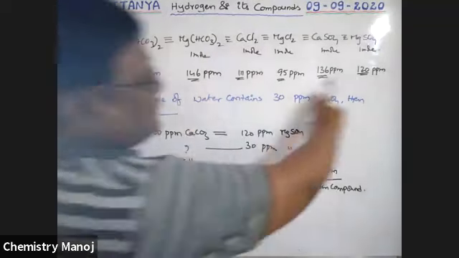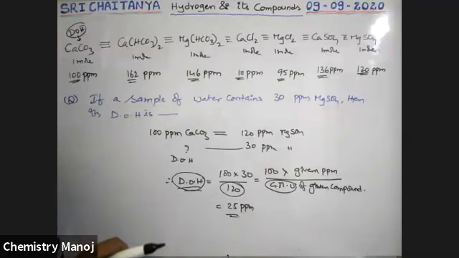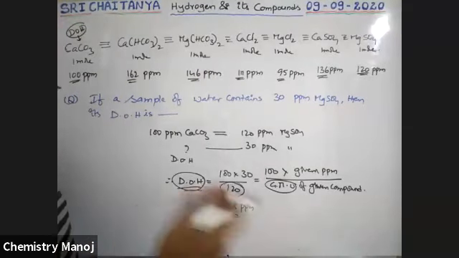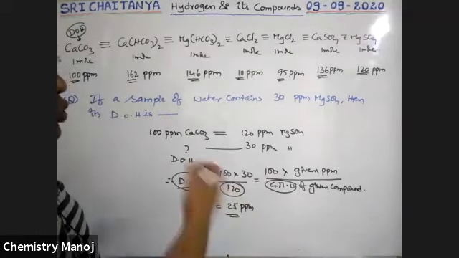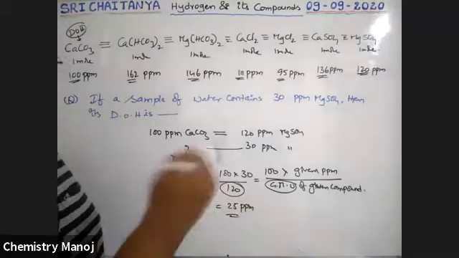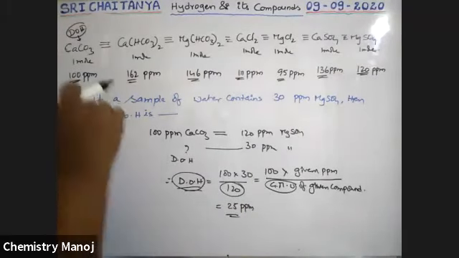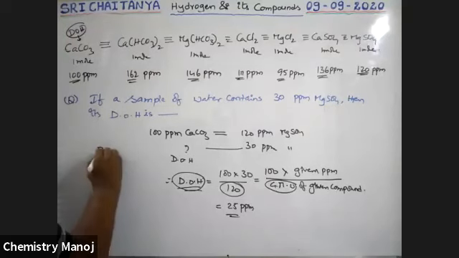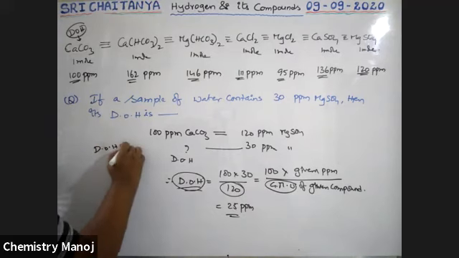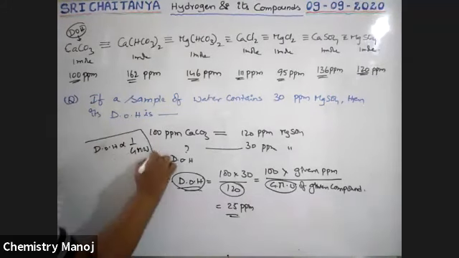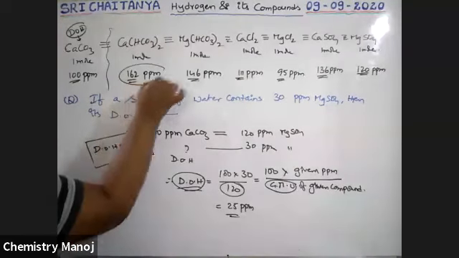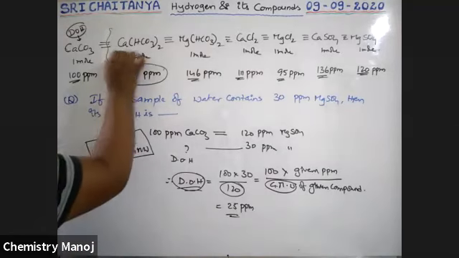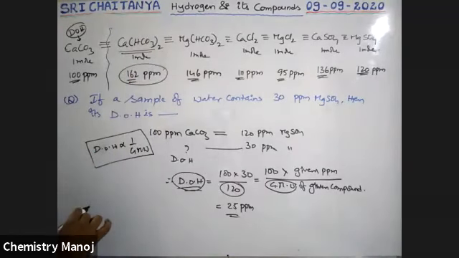That means among these 6 chemicals, which one creates less degree of hardness if the number of moles are same? If equal weights are considered, which one creates more degree of hardness and which one creates less? So degree of hardness is important. Degree of hardness is inversely proportional to gram molecular weight of substance. Among all these, this is the reference compound, so it has the highest gram molecular weight. That means it creates the least degree of hardness.